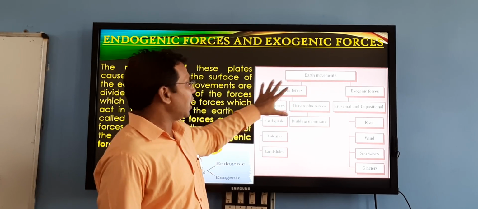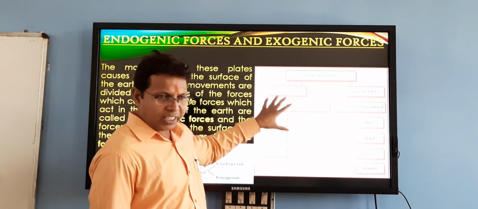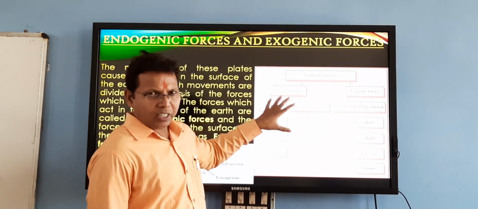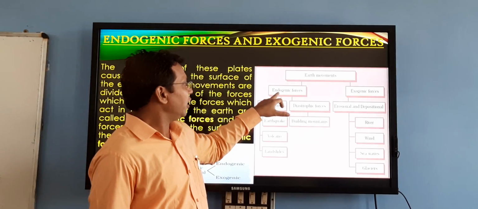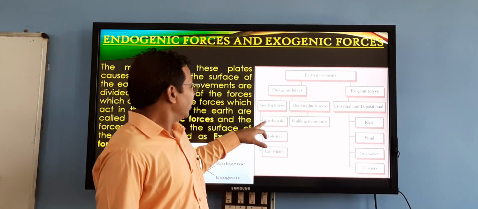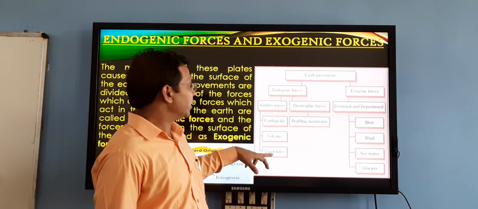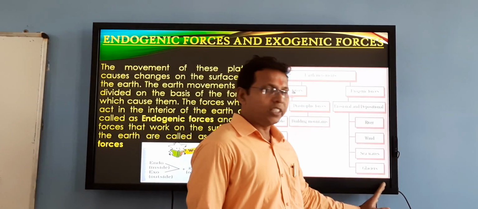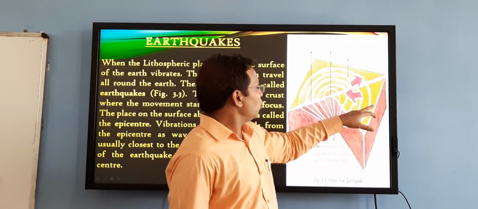These incidents happen only by endogenic forces: earthquake, volcano, landslide.